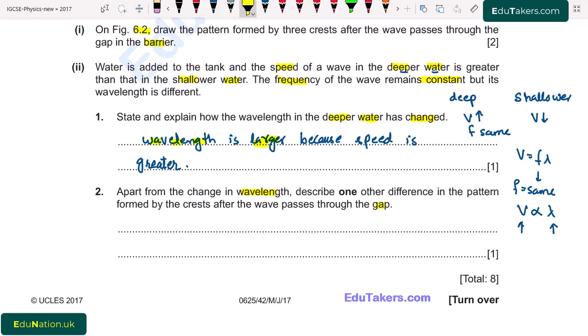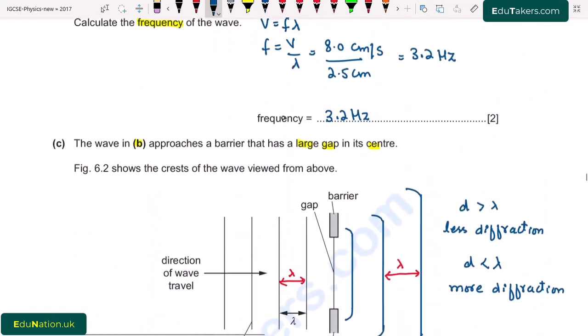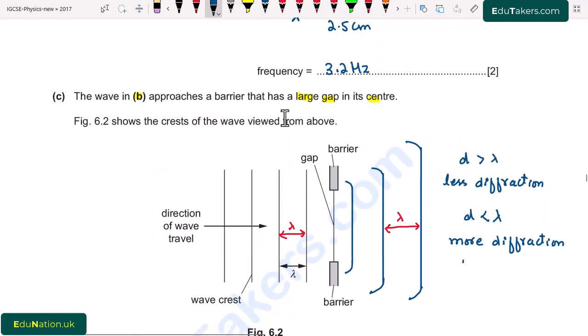So going back, if the wavelength increases, then the wavelength becomes larger as compared to the gap. So the second condition meets here, that the wavelength is larger as compared to the gap in the barrier. So in this case there will be more diffraction, or we can say that in this case there will be more bending.